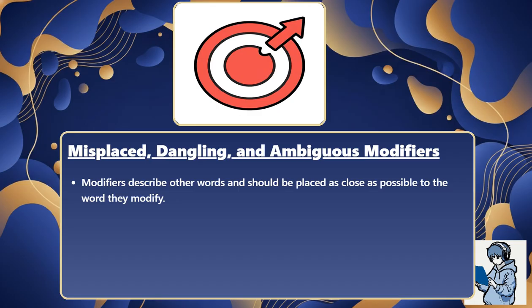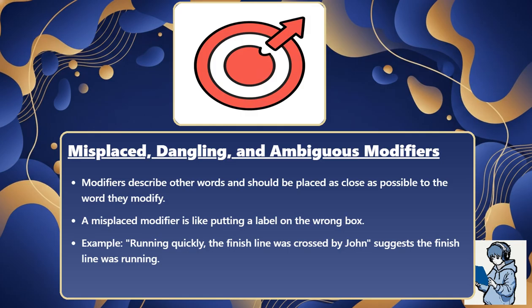Modifiers describe other words and should be placed as close as possible to the word they modify. A misplaced modifier is like putting a label on the wrong box. Example: "Running quickly, the finish line was crossed by John" suggests the finish line was running. The correct placement is: running quickly, John crossed the finish line.